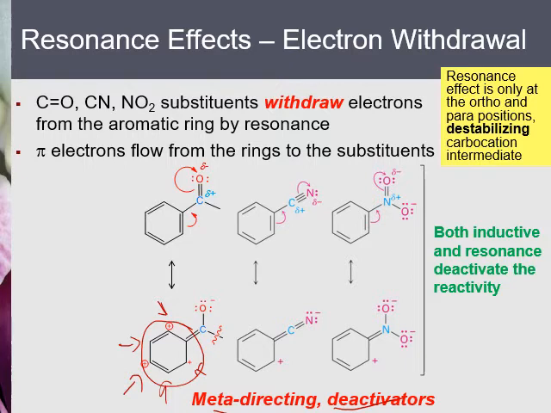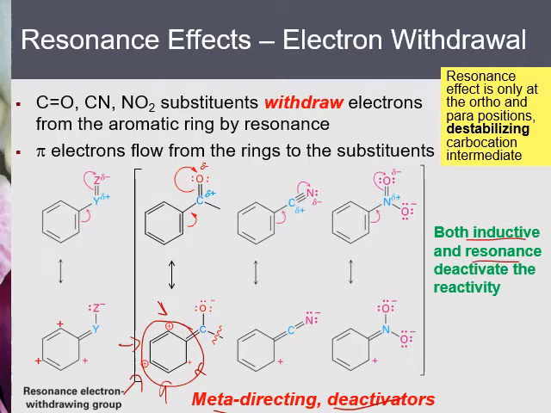Now, from the last slide we showed the inductive effect, and in this slide the resonance effect. Both effects show that the C=O double bond, C≡N triple bond, and NO2 are deactivators, and they are meta directing.